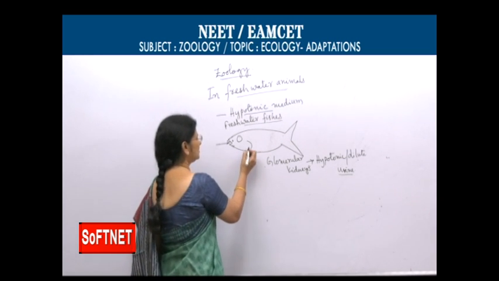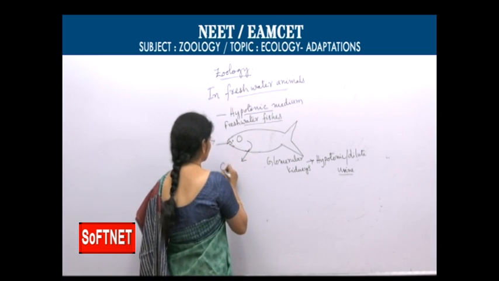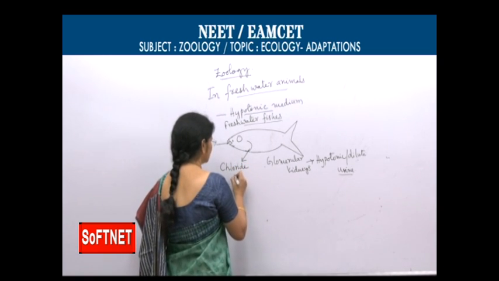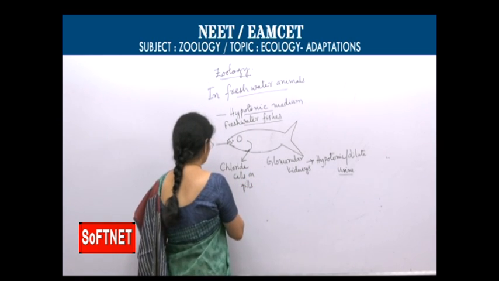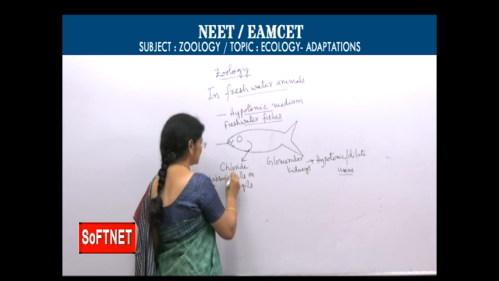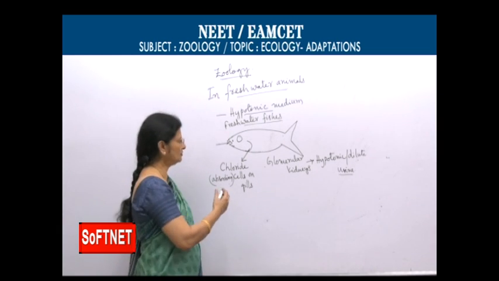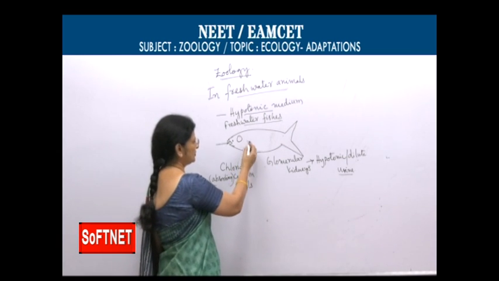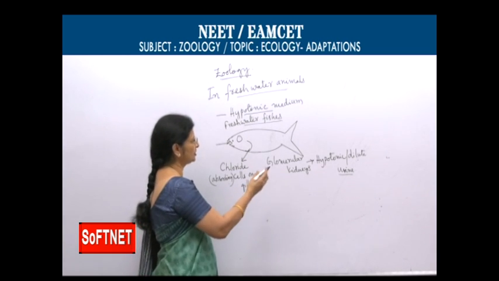So they have a special type of cells present on the gills, called chloride absorbing cells. These absorb the salts from the surrounding water. That way they are taking the salts and losing water.